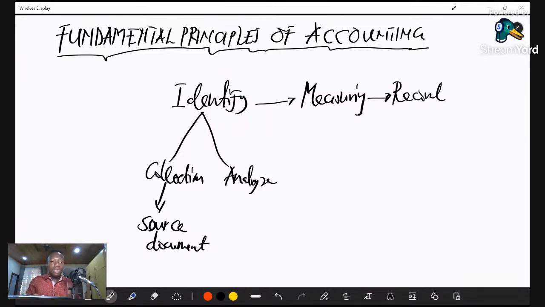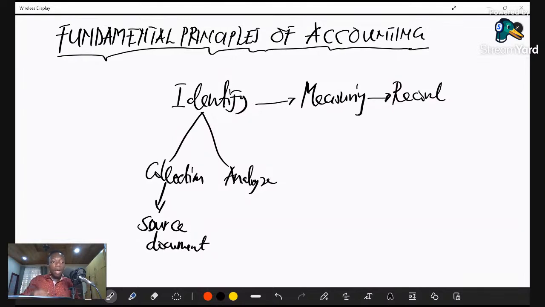Transactions that have financial implication, or that have financial nature. So before we can actually account for it, we need to identify. And at the identification stage, we have the collection and the analysis stage, right? And then the collection stage is where we get what we call the source document.